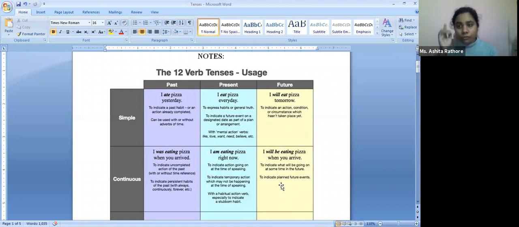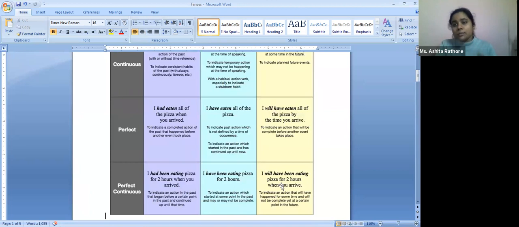But what is sure, your frame of mind is sure that, okay, for example, Samsung will be launching their new phone next year. So what has happened? The company Samsung is launching their product next year, but then it is being declared. It is planned and it is surely going to happen. So that is the nuance, or the difference between simple and continuous. Simple can be used generically anywhere. Continuous is usually used, especially when the action is happening. Secondly, when you're sure that that thing is happening.